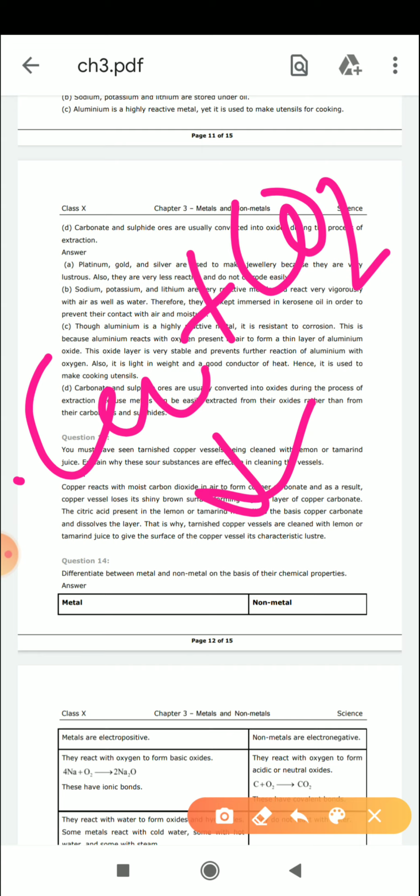Okay, now come to the next, 14th question. Now you have to differentiate between metals and non-metals on the basis of their chemical properties. Okay, this question is very important. Here we are not going to discuss the physical properties like luster, malleability, ductility, sonority and the conduction of electricity and heat. Now we are considering the points of difference between a metal and a non-metal, but chemically, okay.